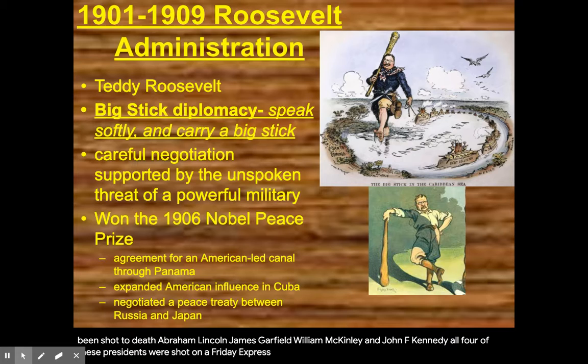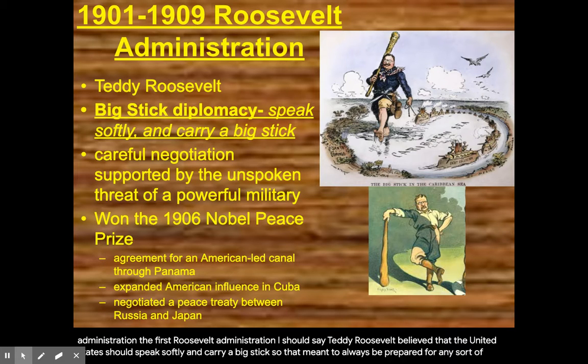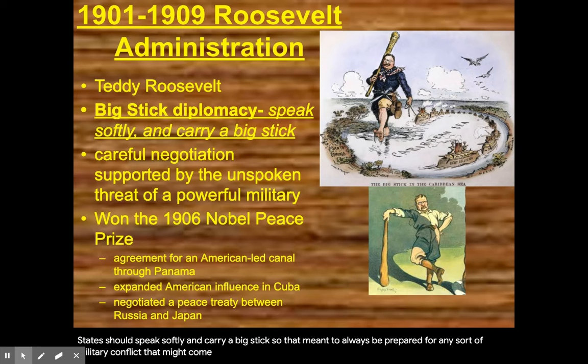So our next president after this would be Teddy Roosevelt, the first Roosevelt administration, I should say. Teddy Roosevelt believed that the United States should speak softly and carry a big stick. So that meant to always be prepared for any sort of military conflict that might come to us.